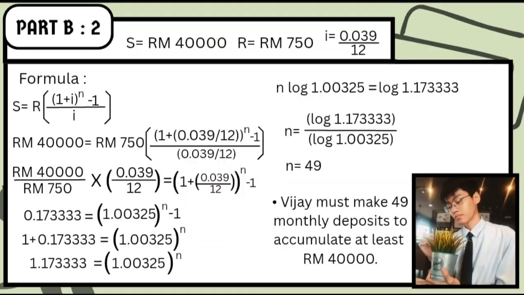6 marks. S equals to 40,000 ringgit Malaysia. R equals to 750 ringgit Malaysia. I equals to 0.039 per 12. You may use this formula to find the N. As you can see, you need to use log as well to find the N. So in the end, N equals to 49. In conclusion, Vijay must make 49 monthly deposits to accumulate at least 40,000 ringgit Malaysia.